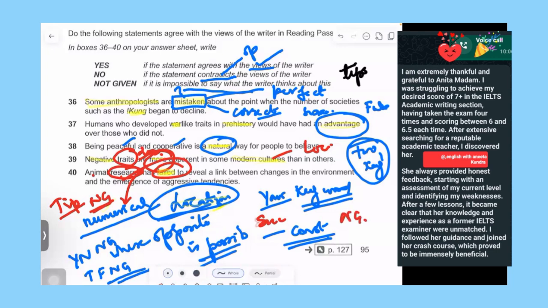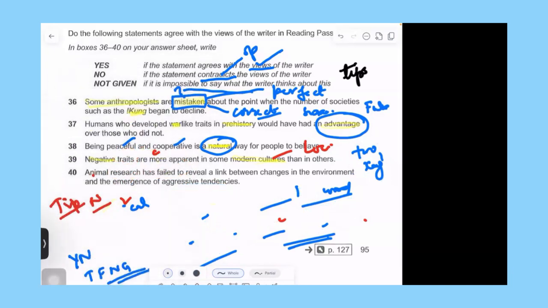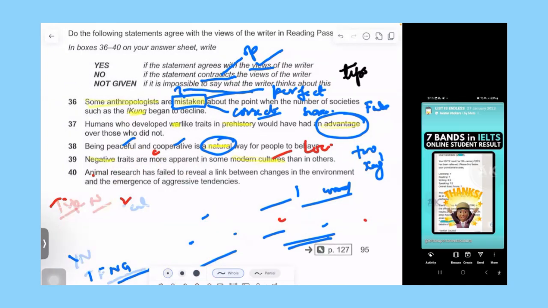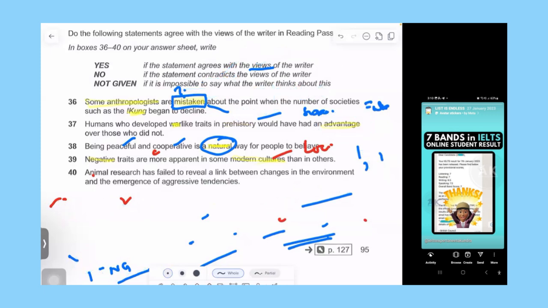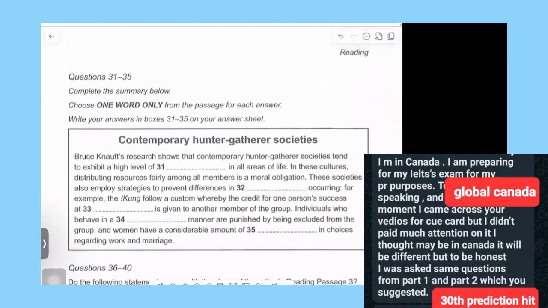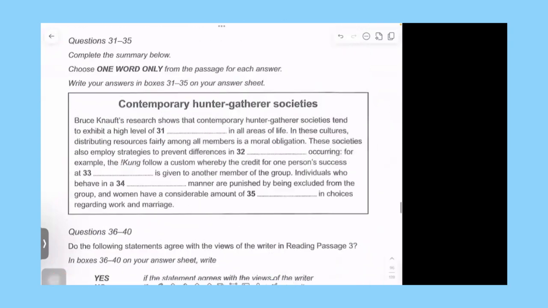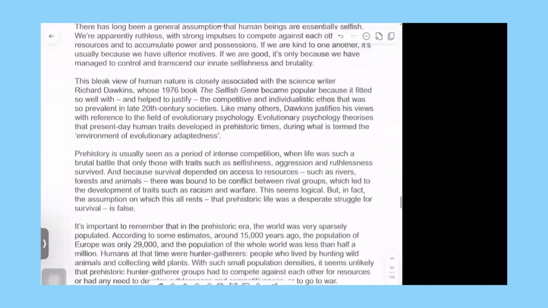I hope you understand. Now let me rub out this so that we can be very careful how we are going. I'm going to keep only the keywords that matter, and the rest I'm going to rub off. Now the main thing we have to do here is, let's see, some anthropologists are mistaken. Let's see anthropologist, because we have to find it, and this key sung, whatever the pronunciation. So let's see where it is.